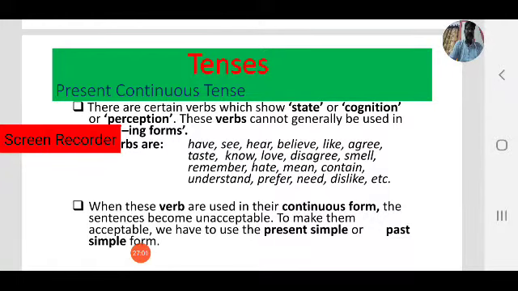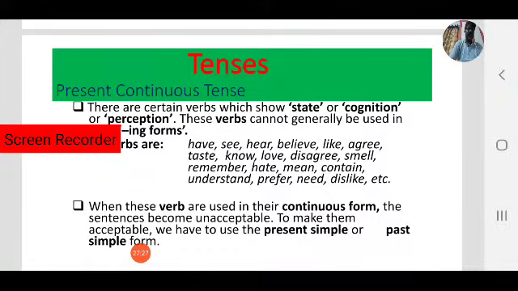Some words are have. If you want to say I have a bike, don't say I am having a bike, that is wrong. Never use have in ing form. I have a car is right, not I am having a car.